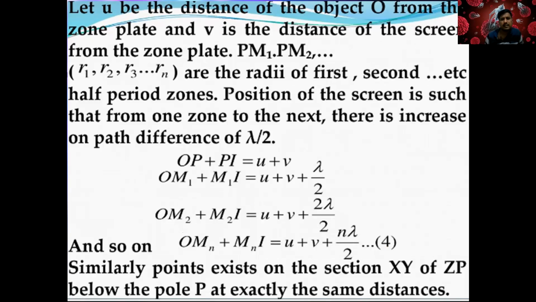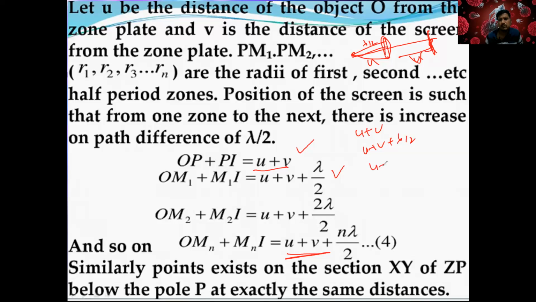So the first one you should take as U plus V. Next, add lambda by 2. Next, 2 lambda by 2. Next, n lambda by 2. Is it clear? So first you get U plus V, as I mentioned, this is a source, lens, screen, right? U plus V. But for the next zone, it is U plus V plus lambda by 2.